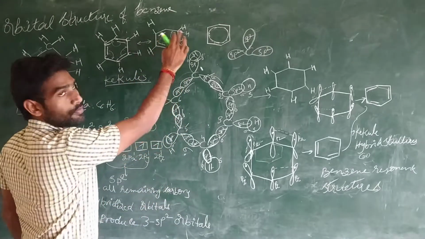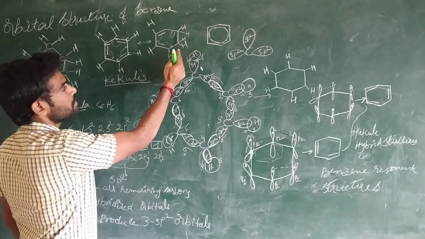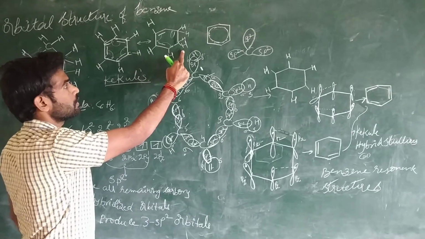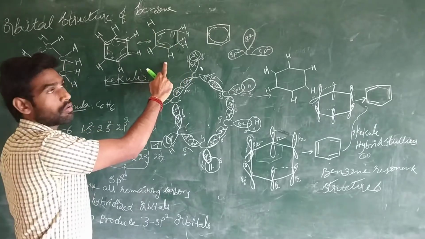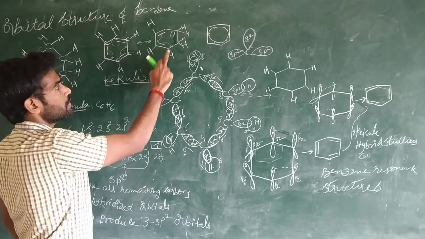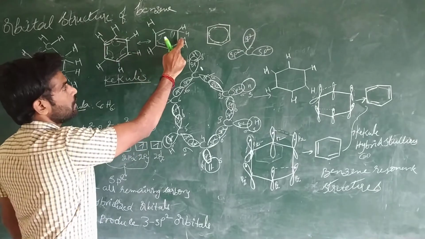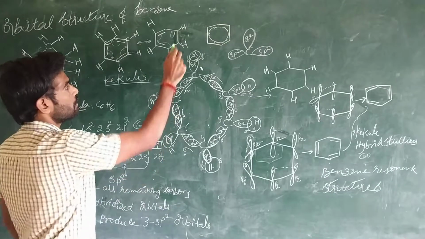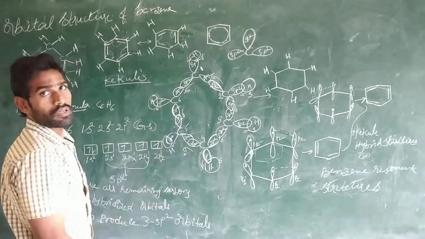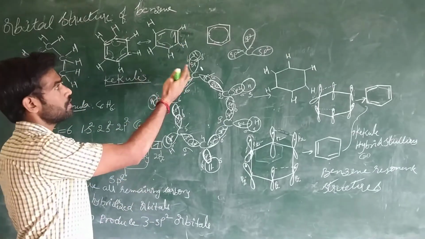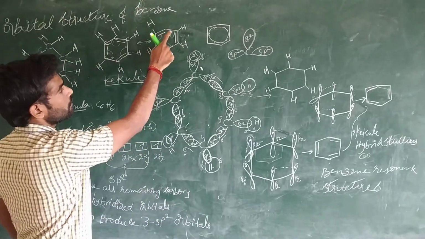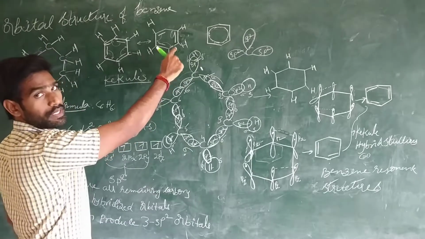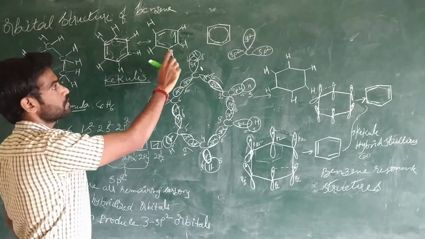If benzene participates in addition reactions, the benzene stability is lost. That's why benzene does not undergo addition reactions. It undergoes electrophilic substitution reactions, which we will study in a later section.